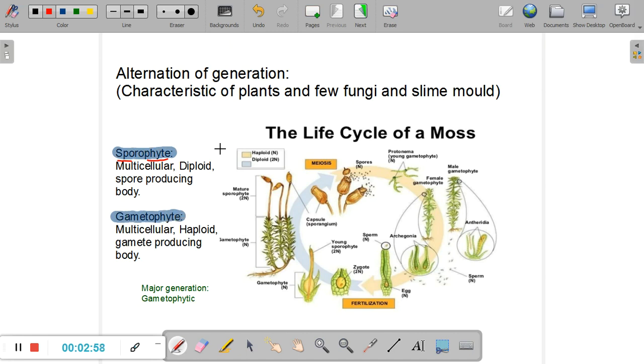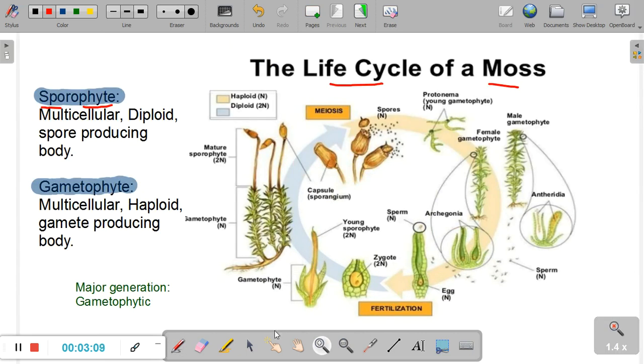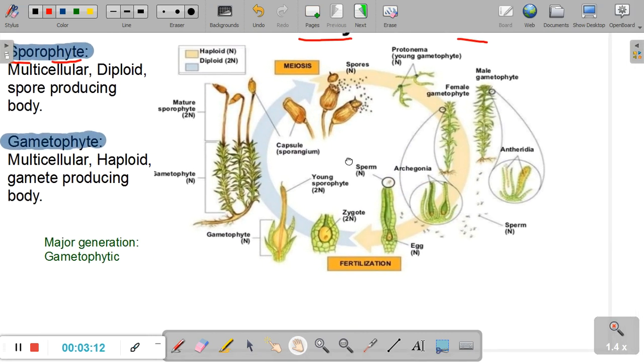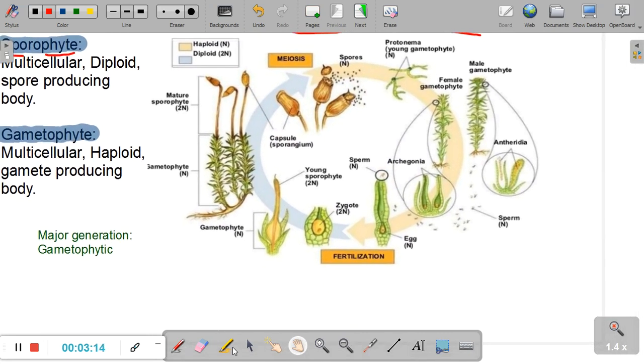Let us understand alternation of generation by taking an example, and here we are going to study the life cycle of a moss like Funaria. So here we have a moss. Let me just magnify it a bit so that we get a little bit closer. Here we have the life cycle of a moss, and we are going to start with the gametophytic phase. I'm sure all of you have seen this; we studied this in class 9. This is what a moss basically appears like, the photosynthetic part everybody has seen.